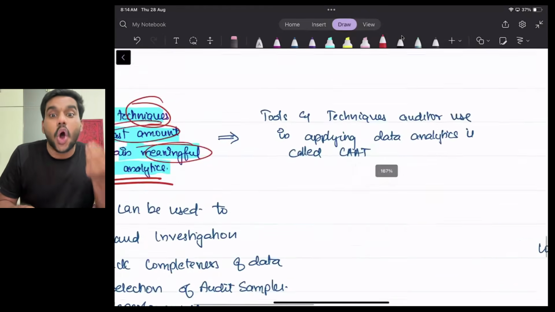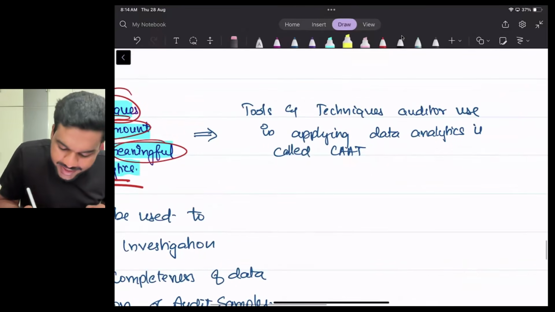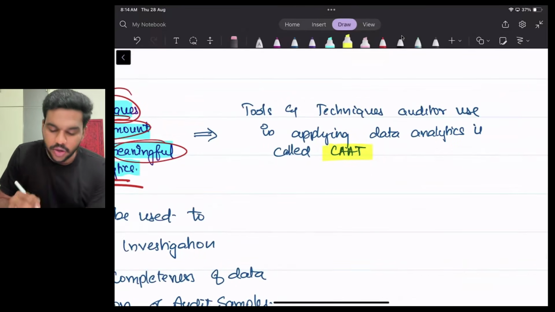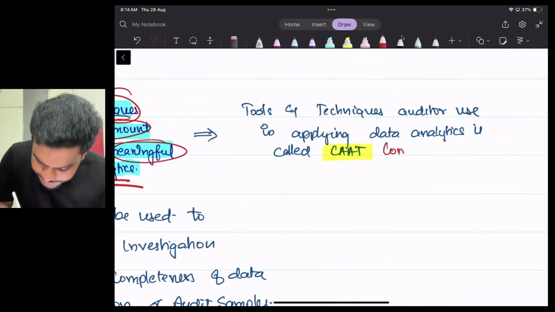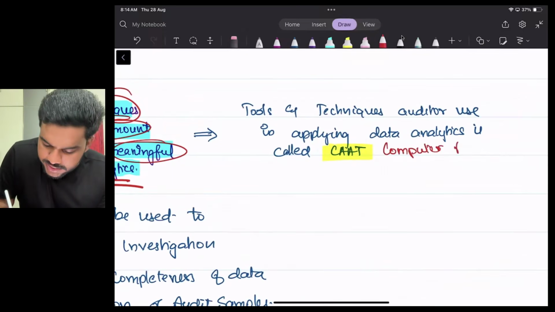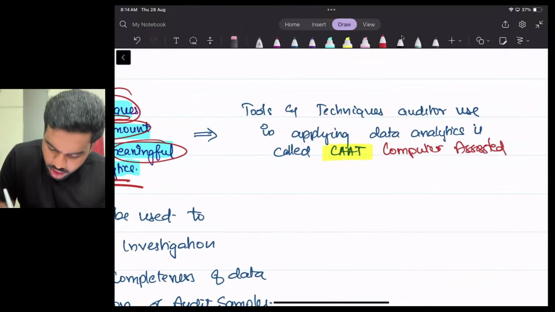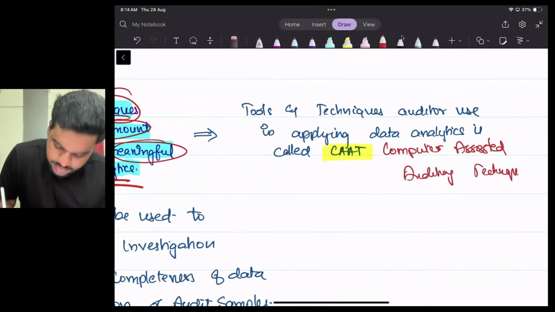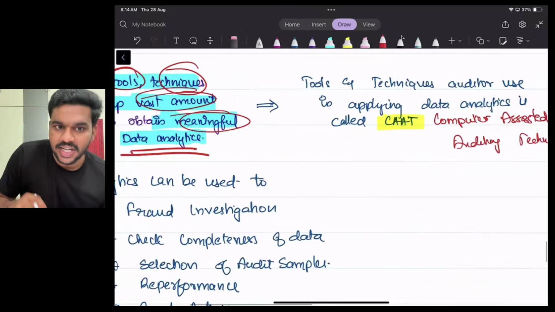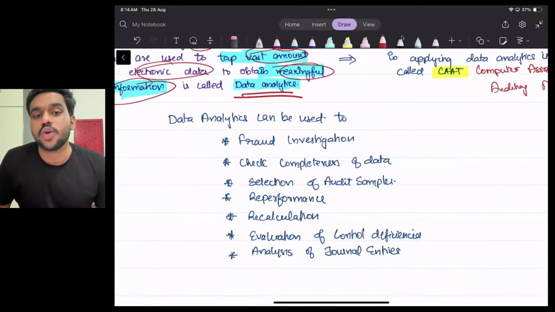And the tool which the auditor uses for performing data analytics is called CAT, computer assisted auditing technique. Okay, what is CAT? Computer assisted auditing technique. Okay, computer assisted auditing technique. Clear? Yes. And now, what are the areas where you can use data analytics?